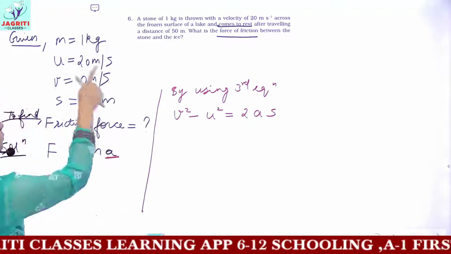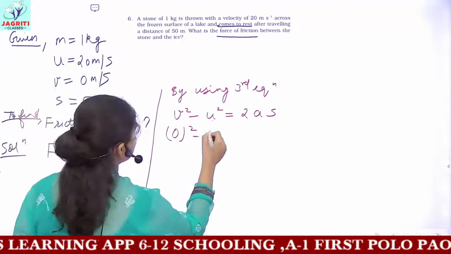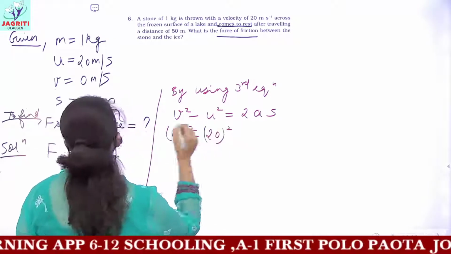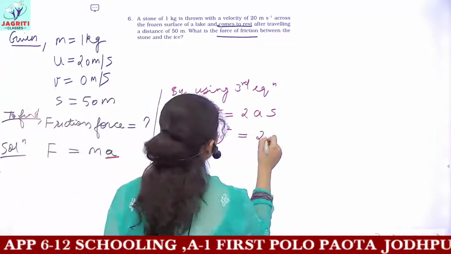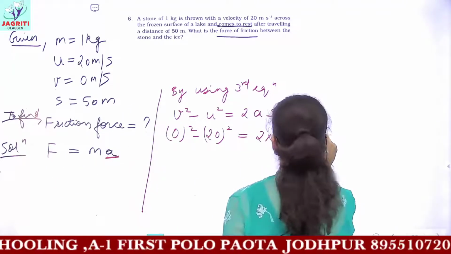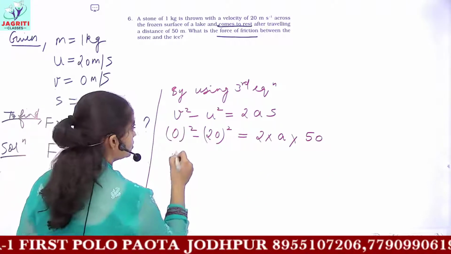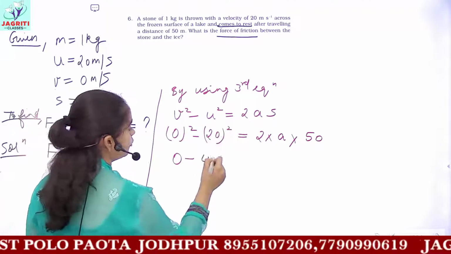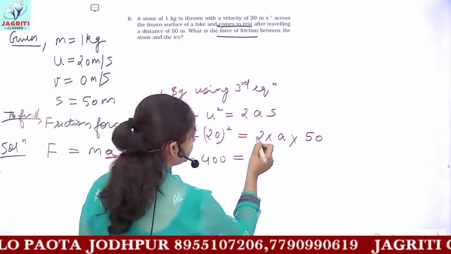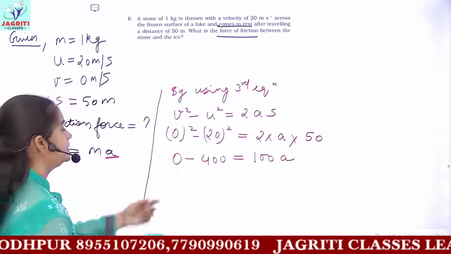Now substituting the values, v is 0, then u is 20 meter per second, then it is 2 into a, which you have to find, and the distance is given as 50 meters. Now solving this, 0 square is 0, so 0 minus 20 square is 400, which becomes 50 multiplied by 2, giving you 100a. Okay? This is a simple calculation.